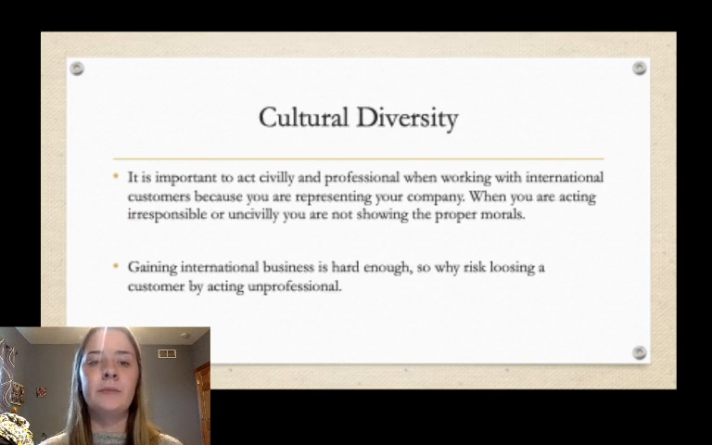Cultural diversity. It is important to act civilly and professional when working with international customers, because you are representing your company. When you're acting irresponsibly or uncivilly, you are not showing the proper morals. Gaining international business is hard enough, so why risk losing a customer by acting unprofessional?